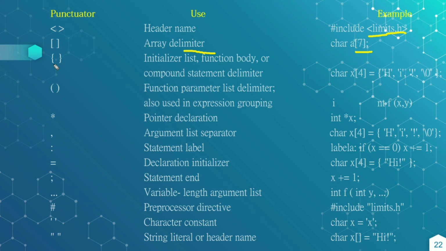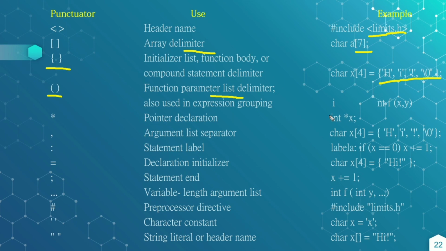These are the flower brackets, which are used for the block purposes or function body or compound statements delimiter. Okay, and the next is the parentheses, which are the function parameter list delimiters. Okay, for example, the compound statement char x[4]. So the h, i, l and backslash 0, these all are the characters which are specified compoundly, that is with the help of flower brackets.